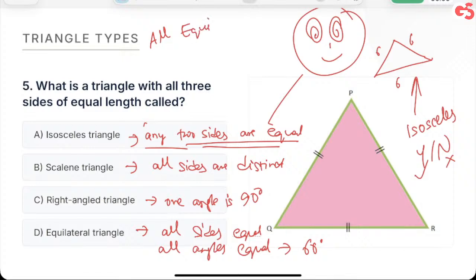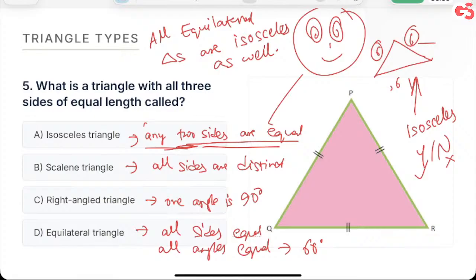All equilateral triangles are isosceles as well. But the reverse is not true. Clear? So if any two sides are equal, in an equilateral triangle, if you consider any two sides, let's say these two, they are equal, these two equal, these two equal. So it will be an isosceles triangle.